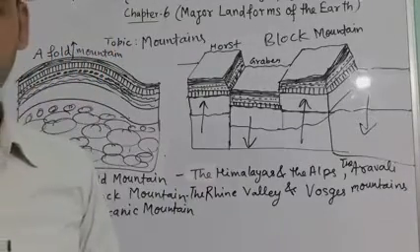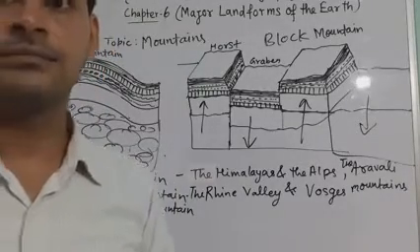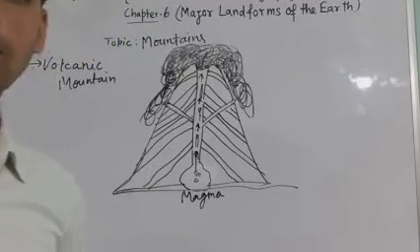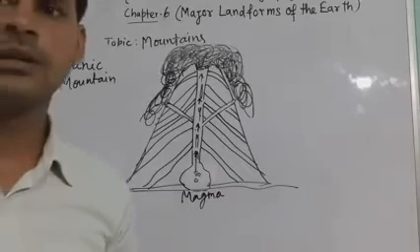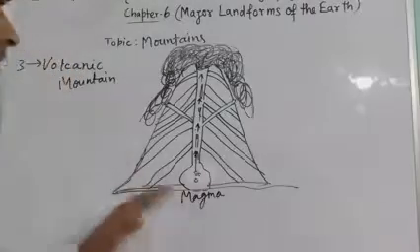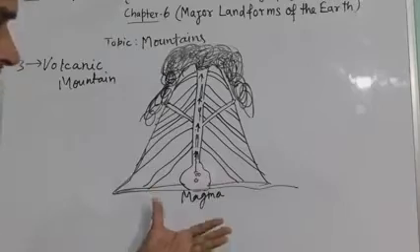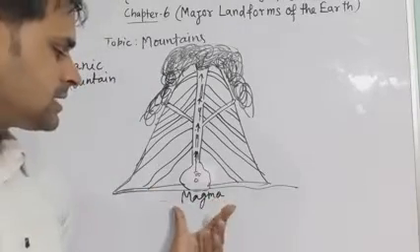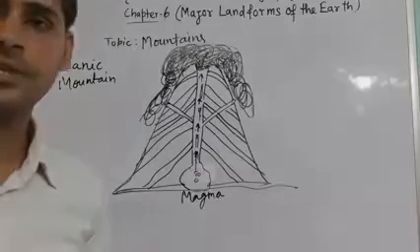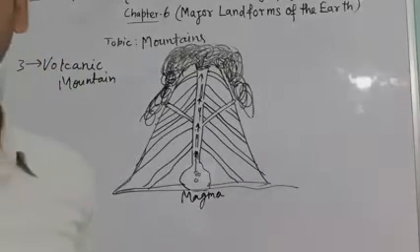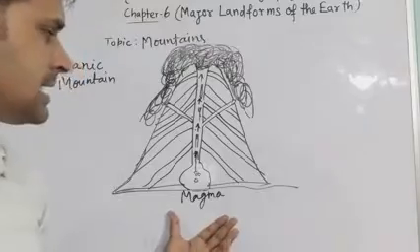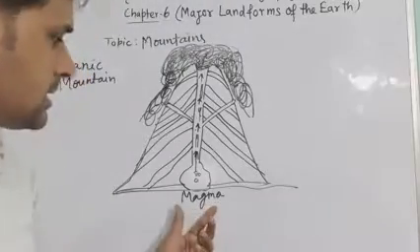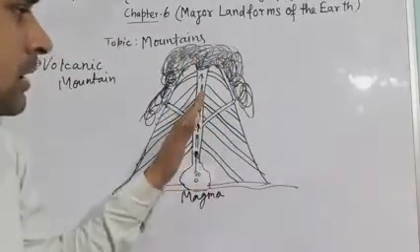Next is volcanic mountain. Volcanic mountains are formed due to volcanic activity. Inside our earth there is very high temperature, and magma is heated, and due to gaseous activity it comes out.